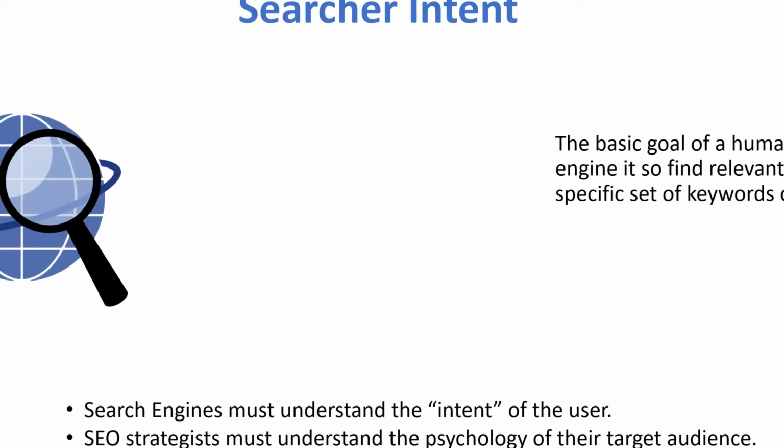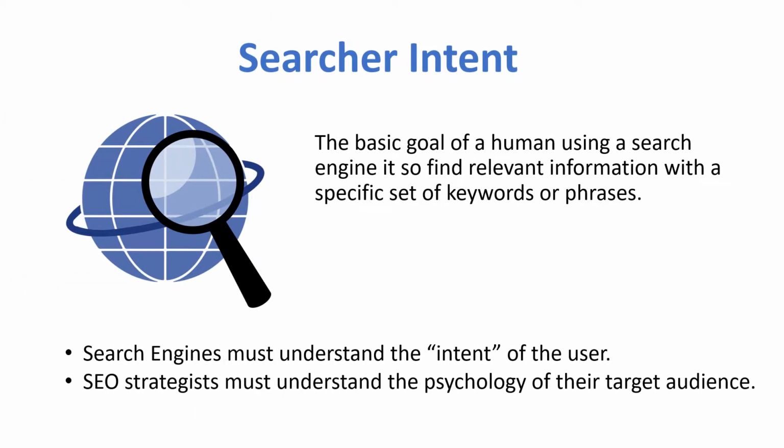The basic goal of a human using a search engine is to find relevant information with a specific set of keywords or phrases. These phrases are then entered as a search query into a search engine such as Google or Bing. Some people search in the form of a question, but most searchers use simple phrases and word combinations. This leaves the search engine to figure out the intent of the user.